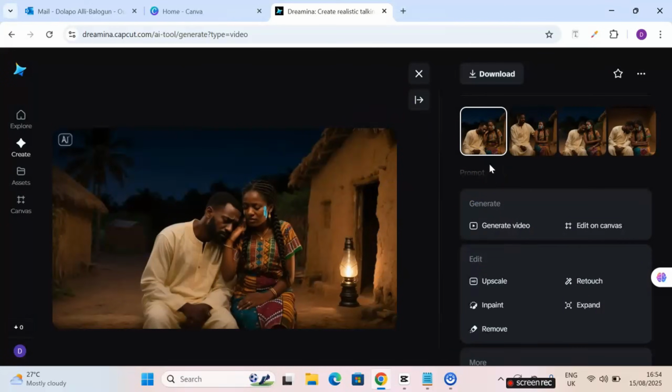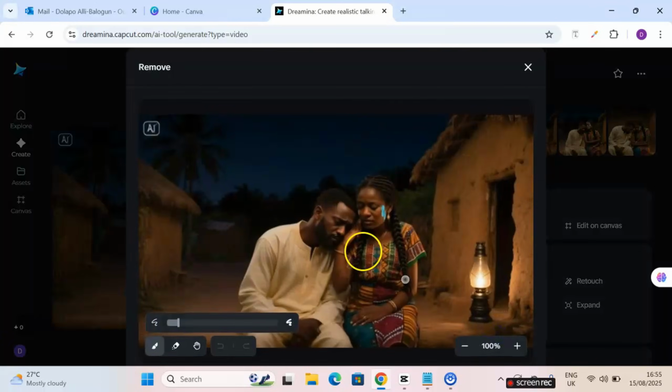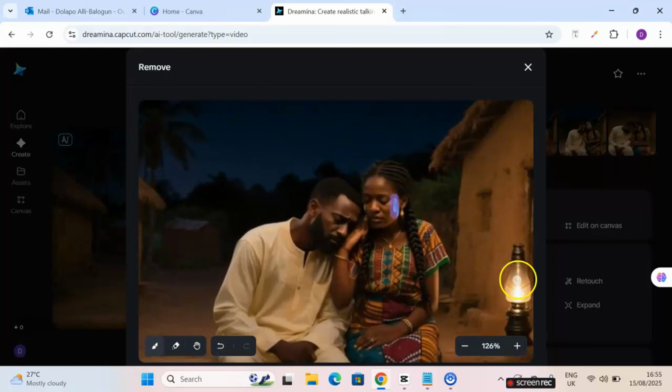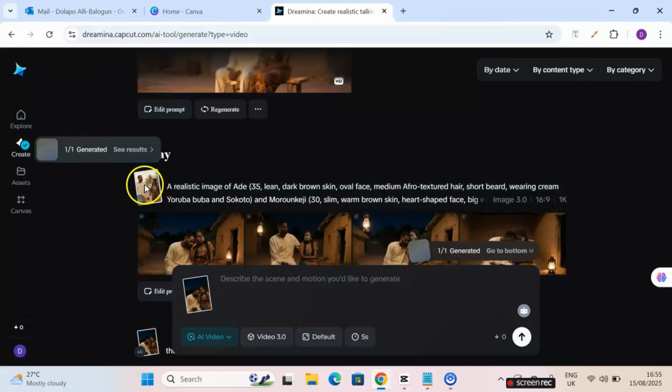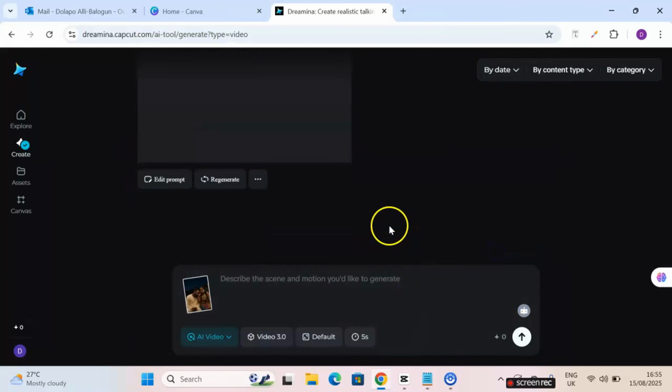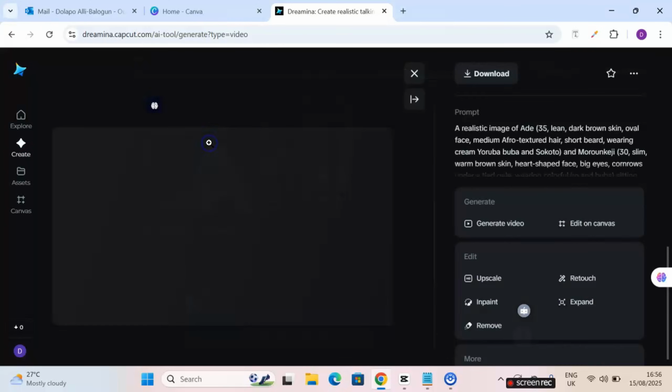All right, so this tool also has some features right here. We have the generate video, edit on canvas, upscale. You can upscale your image to increase the quality. You can retouch, inpaint, remove, whatever you don't want to have on it. Now let's try the remove tool. Let me just take off this mark we have on this face. Let's see, it's going to give us a good one. You can increase or reduce the size of the brush right here, and then just click through where you have the mark, and then you click on this. Okay, so it's done with that, and we're going to see the results. And can you see that?